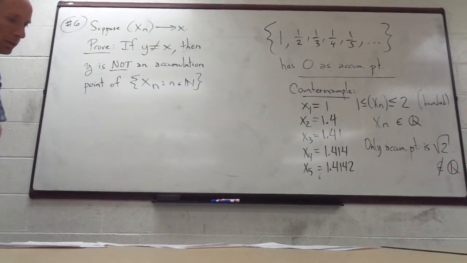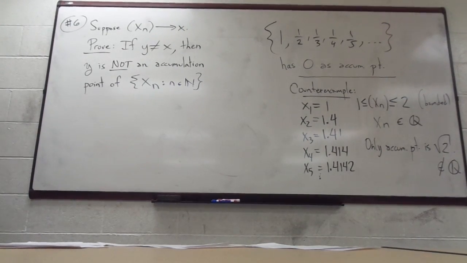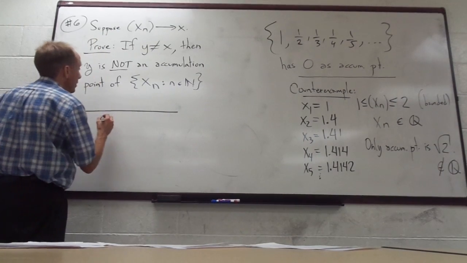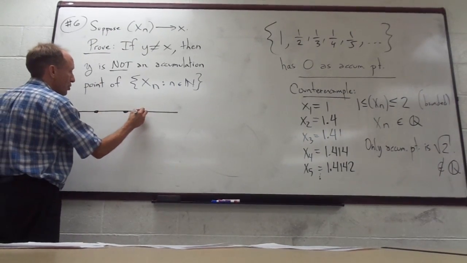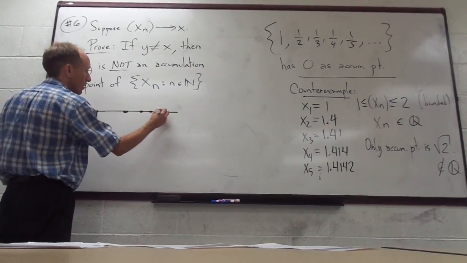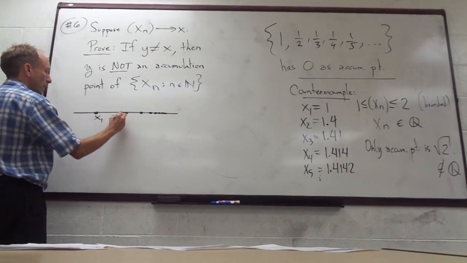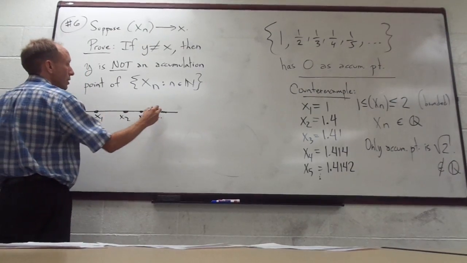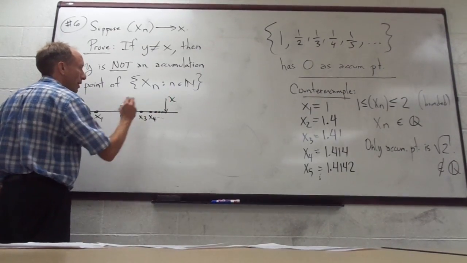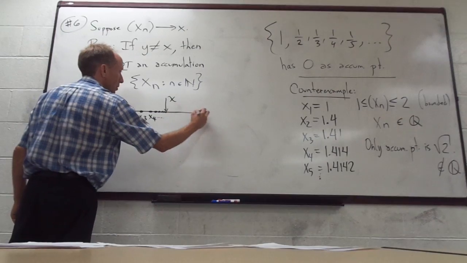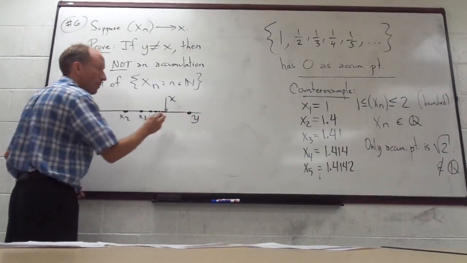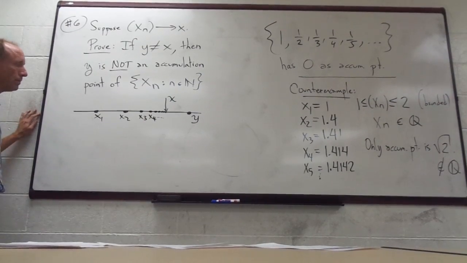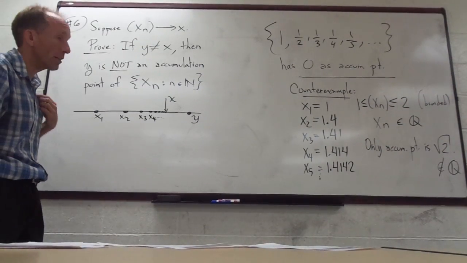Maybe just for a picture here, you have xn converging like this: x1, x2. We'll just imagine this kind of a picture. So your x is over here somewhere, right? Suppose that you have some other number over here, y, which is not the same as x. And the idea is that it's not an accumulation point.